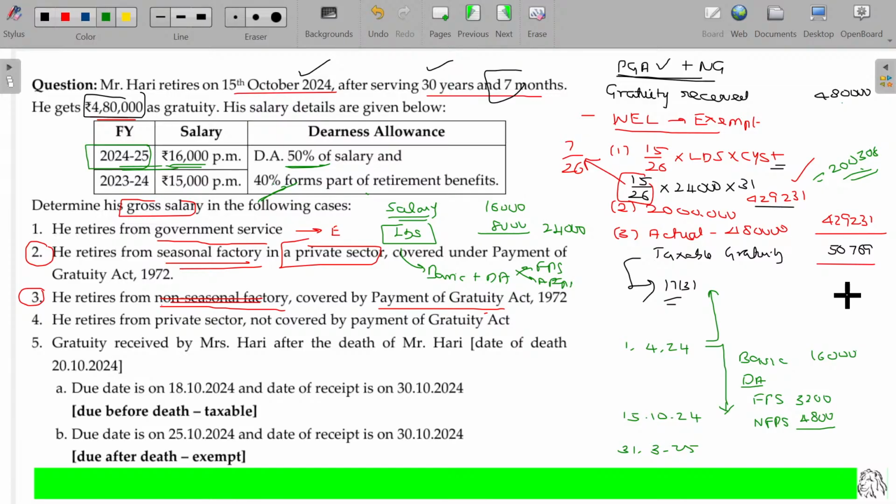Is that clear? You need not mug this up. Just have a slight knowledge over this. That's all, not more than that. The very important point is gratuity, Payment of Gratuity Act covered or not covered only. This will be the rarest scenario. Seasonal employment means that 15 by 26 is reduced to 50% of that. 7.5, you round off to 7. Is that okay? That's how you can keep that idea in your mind.